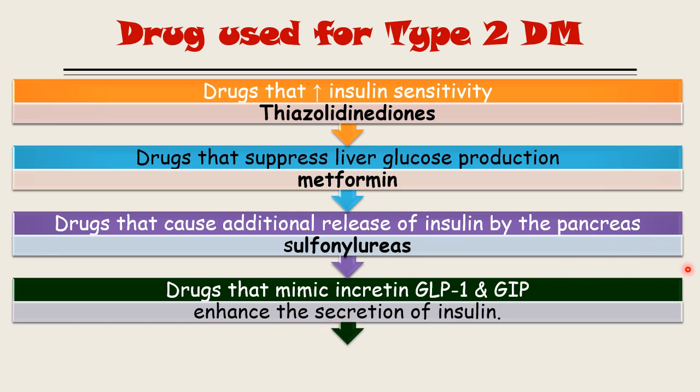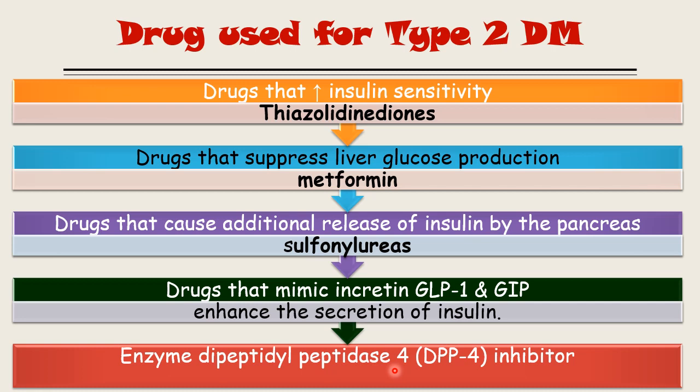Now the next set of drugs is known as the enzyme dipeptidyl peptidase 4 inhibitors. Now what is the function of this enzyme? This enzyme causes the degradation of the incretins. So if you inhibit that enzyme, then GLP-1 and GIP, the incretins, will work for a longer amount of time. So this set of drugs is known as DPP-4 blockers.